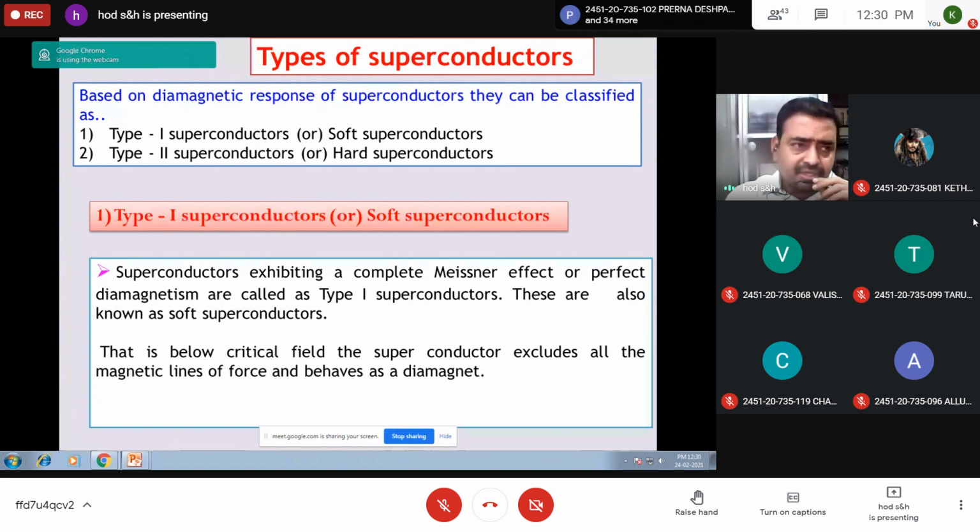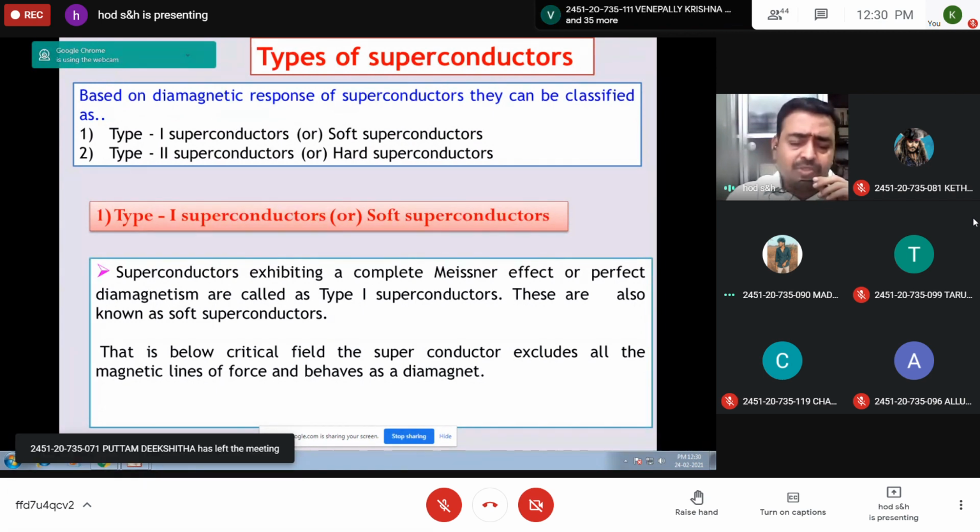Yesterday we studied the Meissner effect: when a superconducting material cooled below its transition temperature is placed in a small, low, uniform magnetic field, it expels the magnetic lines of force, excludes the magnetic flux density, and behaves as a perfect diamagnetic substance.